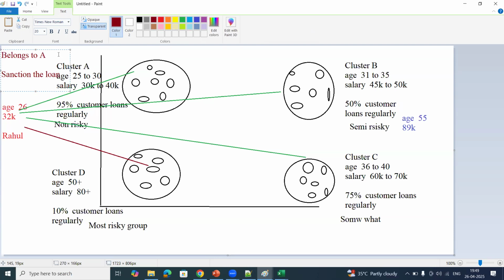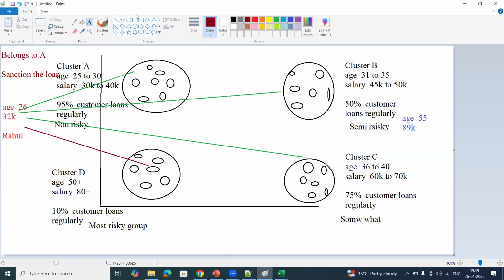Same thing for the second new record. Again it will calculate the distance between all these groups and check which group it belongs to.